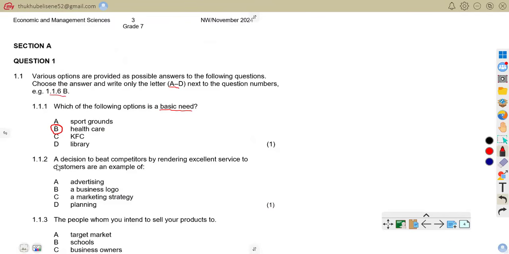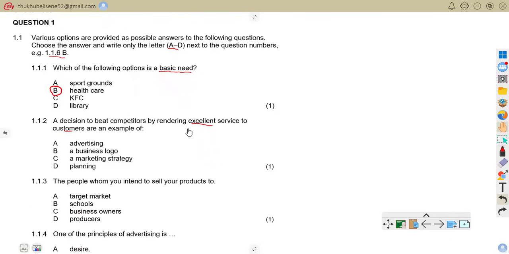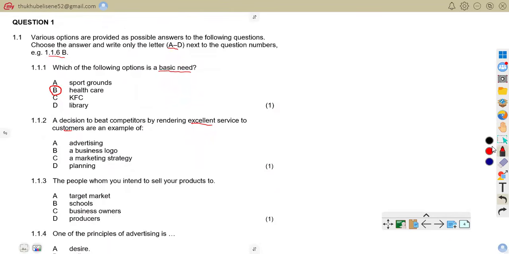1.1.2: a decision to beat competitors by rendering excellent service to customers is an example of what? For you to have a competitive advantage, you have to have proper planning. So the correct answer there is planning. That's how you plan how you're going to beat your competitors, the strategies that you're going to come up with. If you come up with a plan whereby you're going to render excellent service to your customers, that's because you planned.